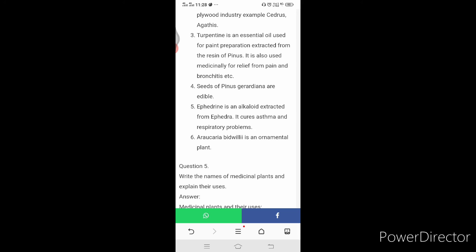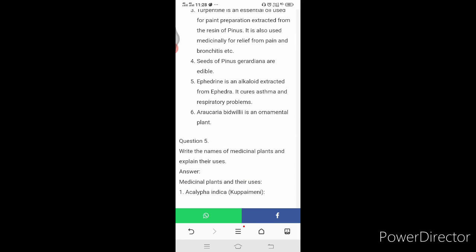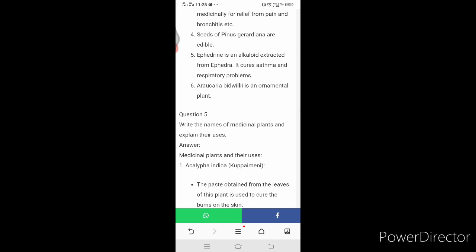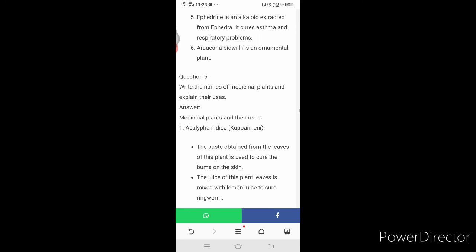It is also used medicinally for relief from pain and bronchitis, etc. Seeds of Pinus gerardiana are edible. Ephedrine is an alkaloid extracted from Ephedra. It cures asthma and respiratory problems. Araucaria bidwillii is an ornamental plant.